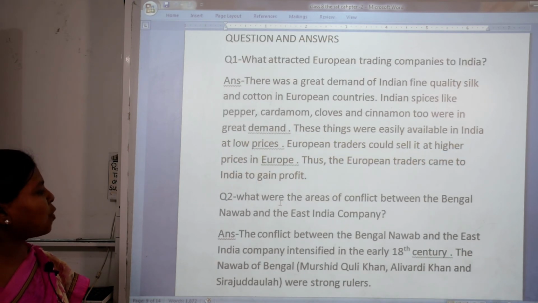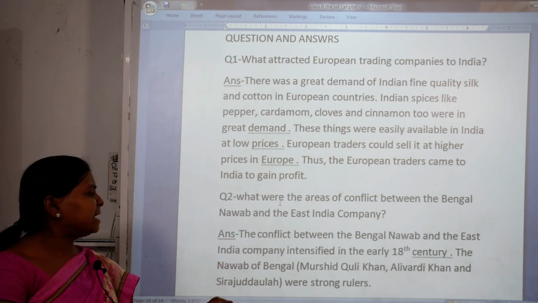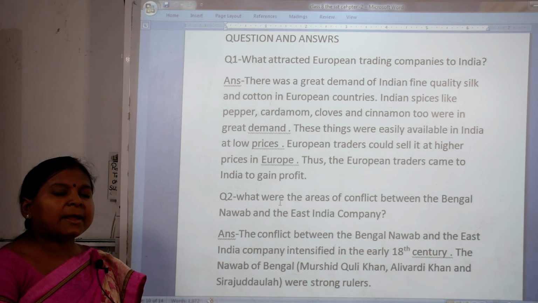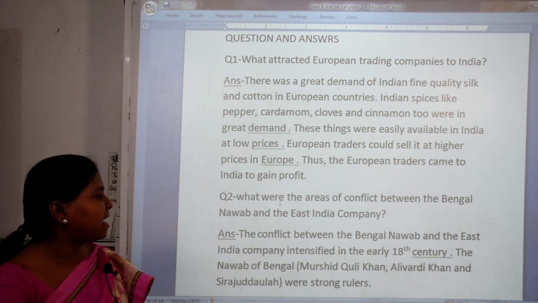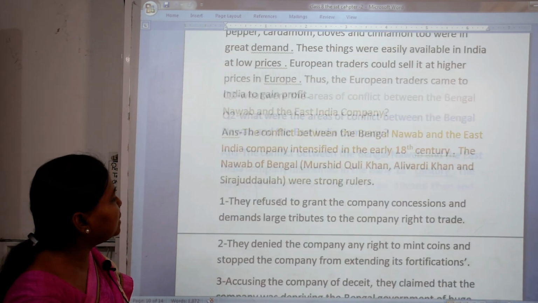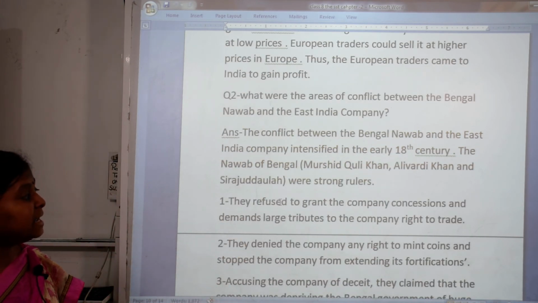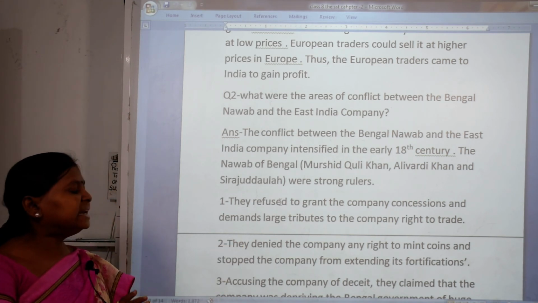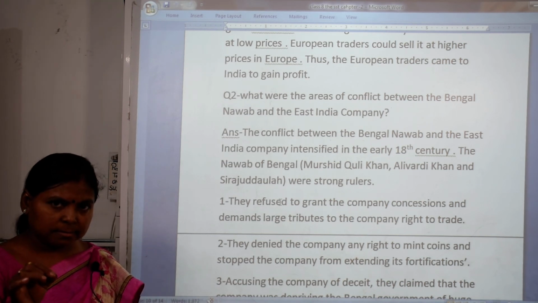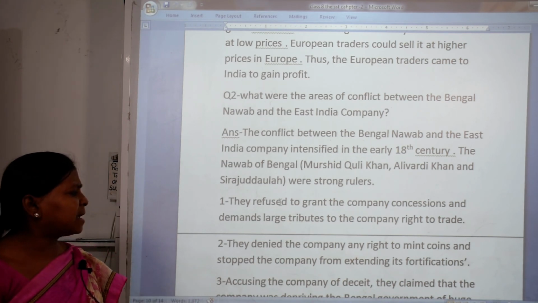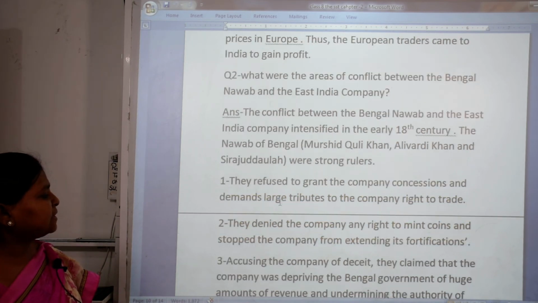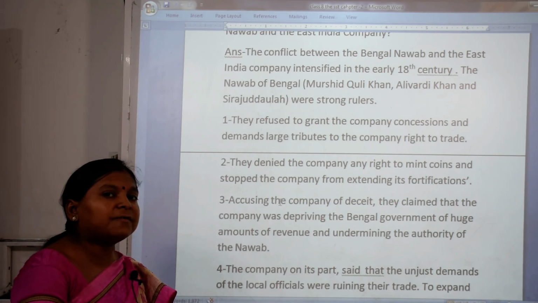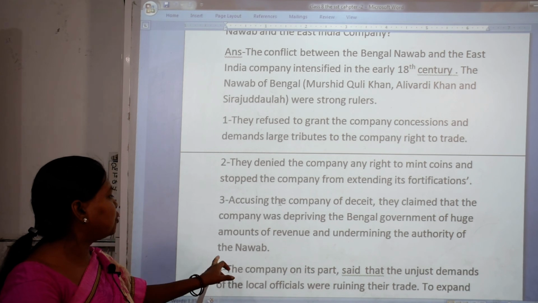Second question, what were the areas of conflict between the Nawab of Bengal and the East India Company? What are the main reasons? The conflict between the Nawab of Bengal and the East India Company intensified in the early 18th century. The Nawabs of Bengal, Murshid Quli Khan, Alivardi Khan and Siraj-ud-Daulah, were strong rulers and they refused to grant the company concessions and demanded large tributes from the company for the right to trade. Second, they denied the company any right to mint coins and stopped the company from fortification. Third, accusing the company of deceit, they claimed that the company had deprived the Bengal government of huge amounts of revenue and undermined the authority of the Nawab.